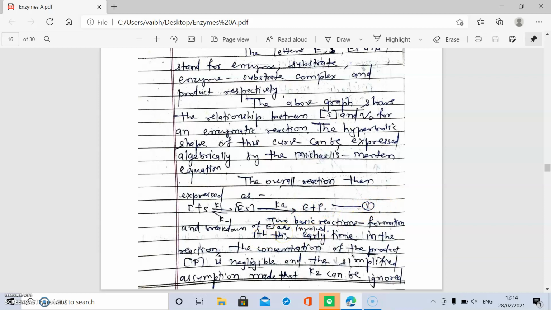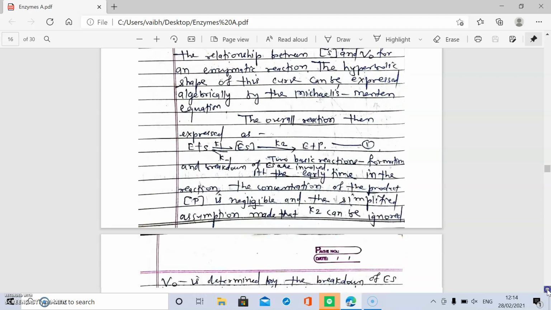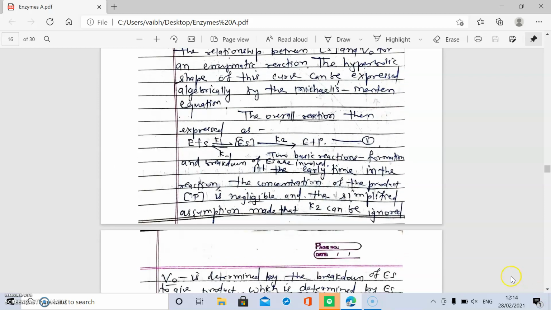In this, two basic reactions are there: formation of ES and breakdown of ES. At the starting point, the product is in very negligible amount. Therefore, the reverse reaction of K2 is ignored.